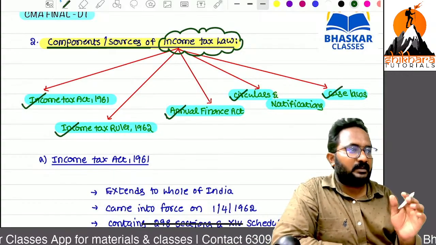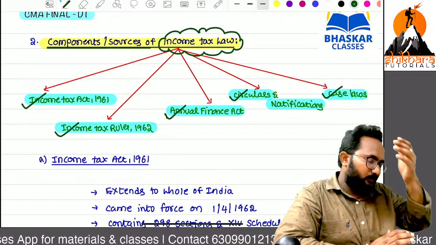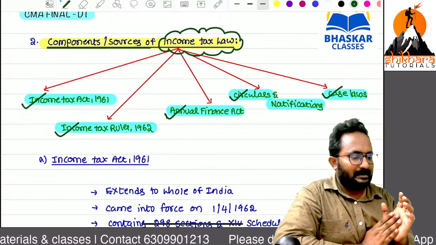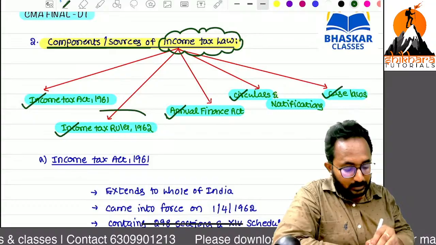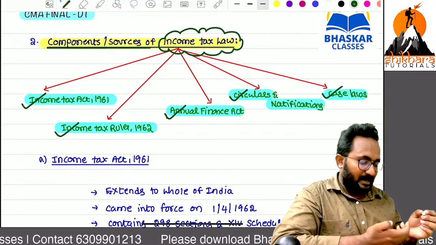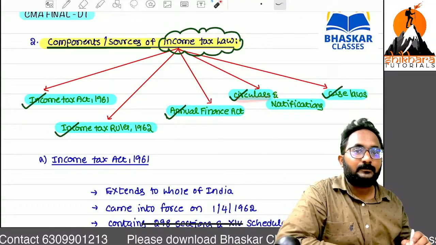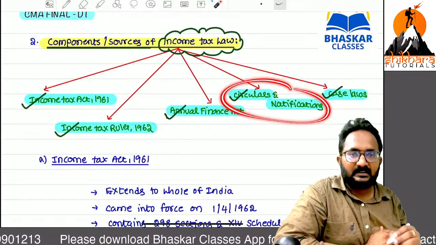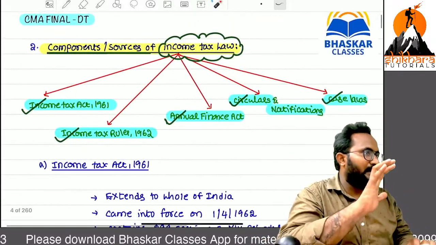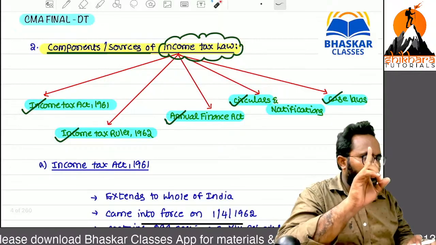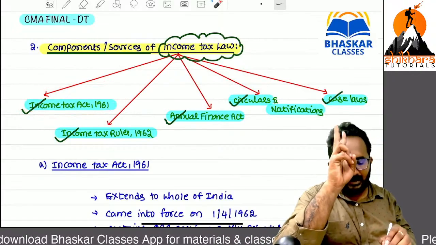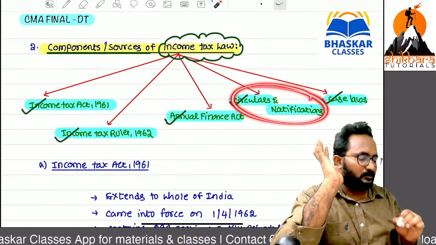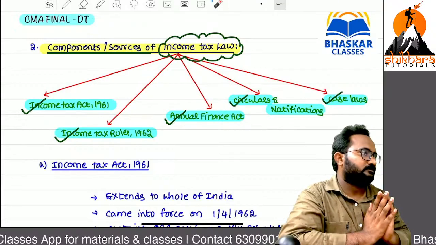Now, each and everything we have to learn. Why? In future, if I say anything about the rules, you have to understand them. Maybe as per the circular number or notification number, if I refer to it, you have to remember this discussion. So one by one we can discuss the components or sources we have. There are 5. First, Income Tax Act 1961. Second, Income Tax Rules 1962. Next, Annual Finance Act. Next, circulars and notifications. Next, cases.